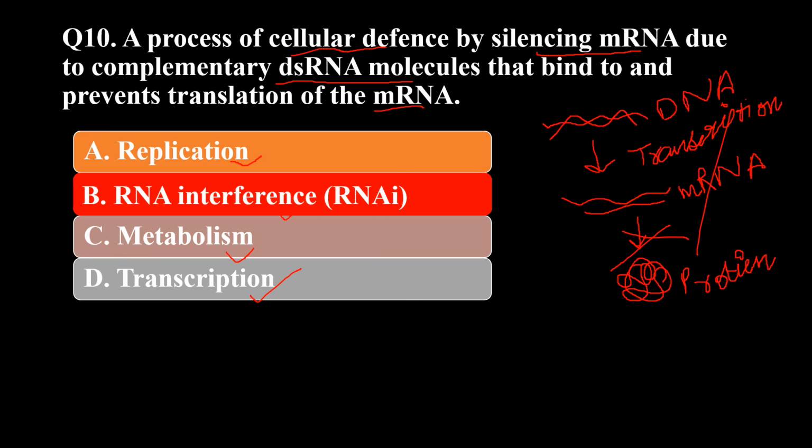I can show you like this. It silences the mRNA, and this whole process is called RNA interference.